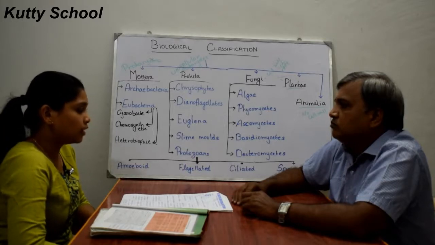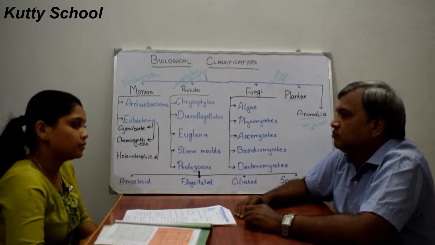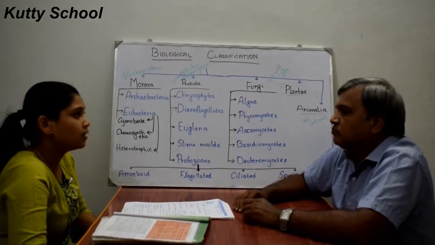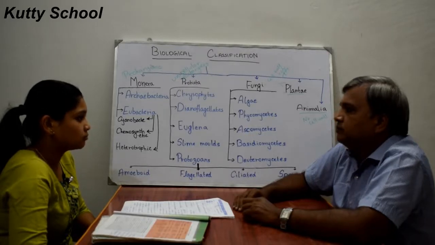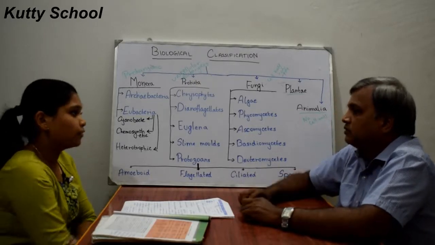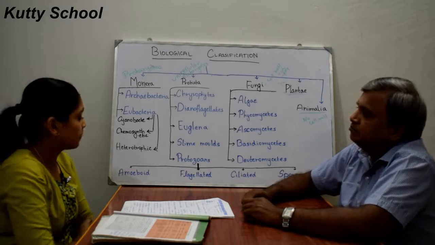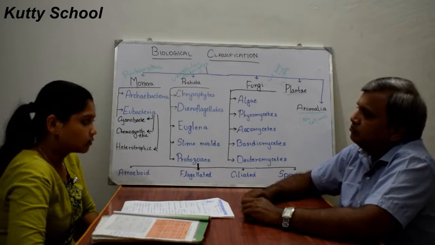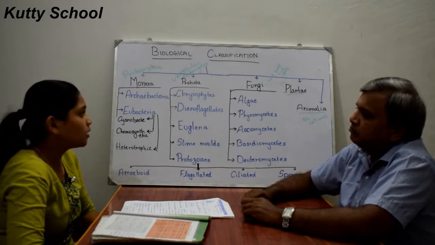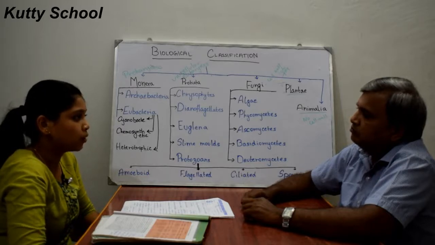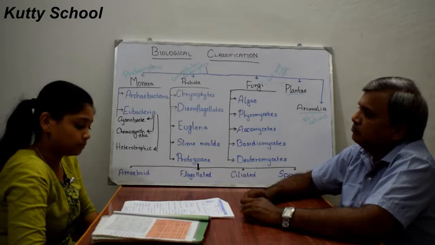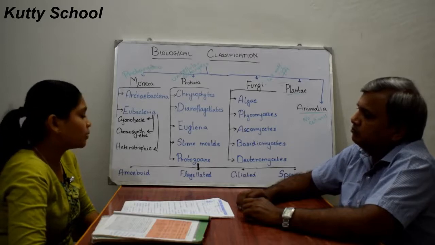Filamentous cyanobacteria are surrounded by a gelatinous sheath. And these cyanobacteria can also form blooms in polluted water. Some of the cyanobacteria can fix atmospheric nitrogen.